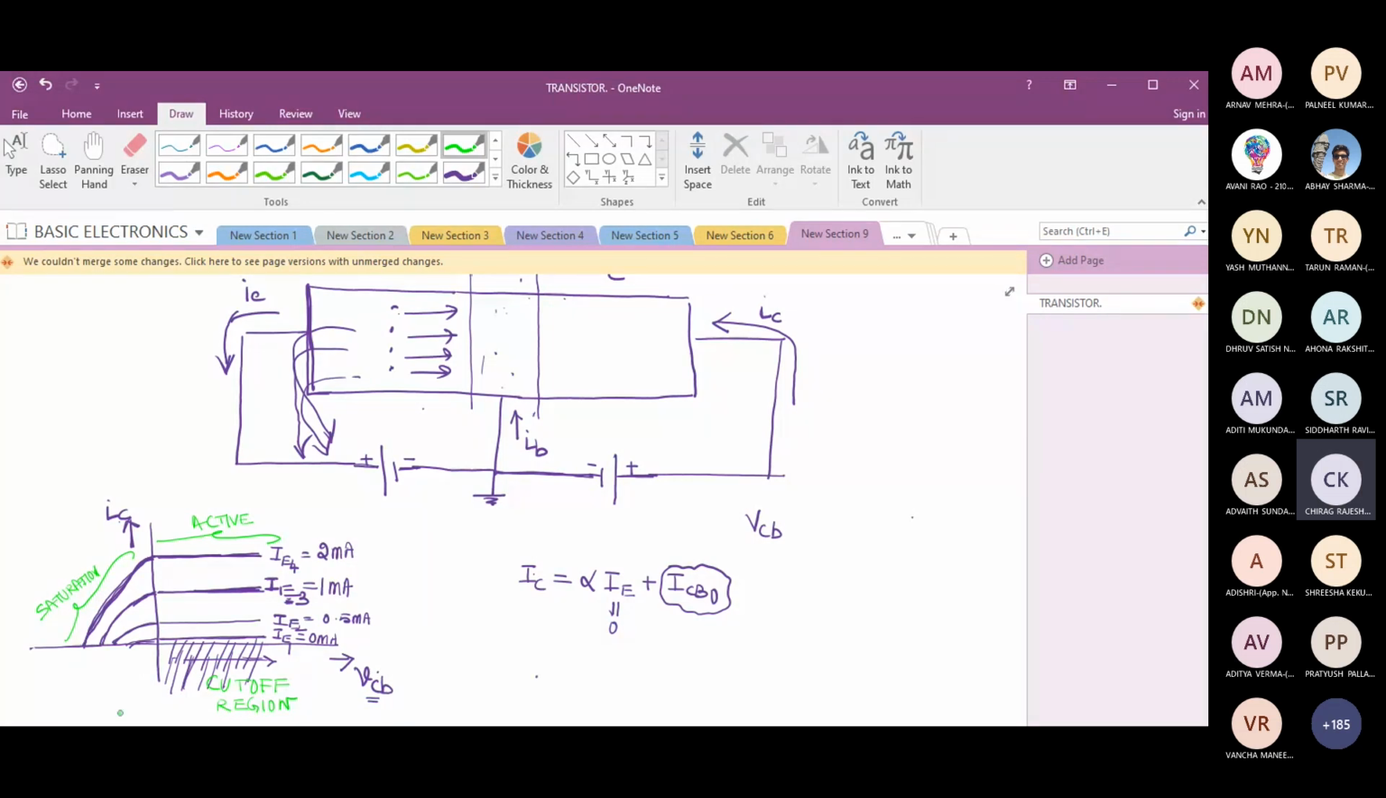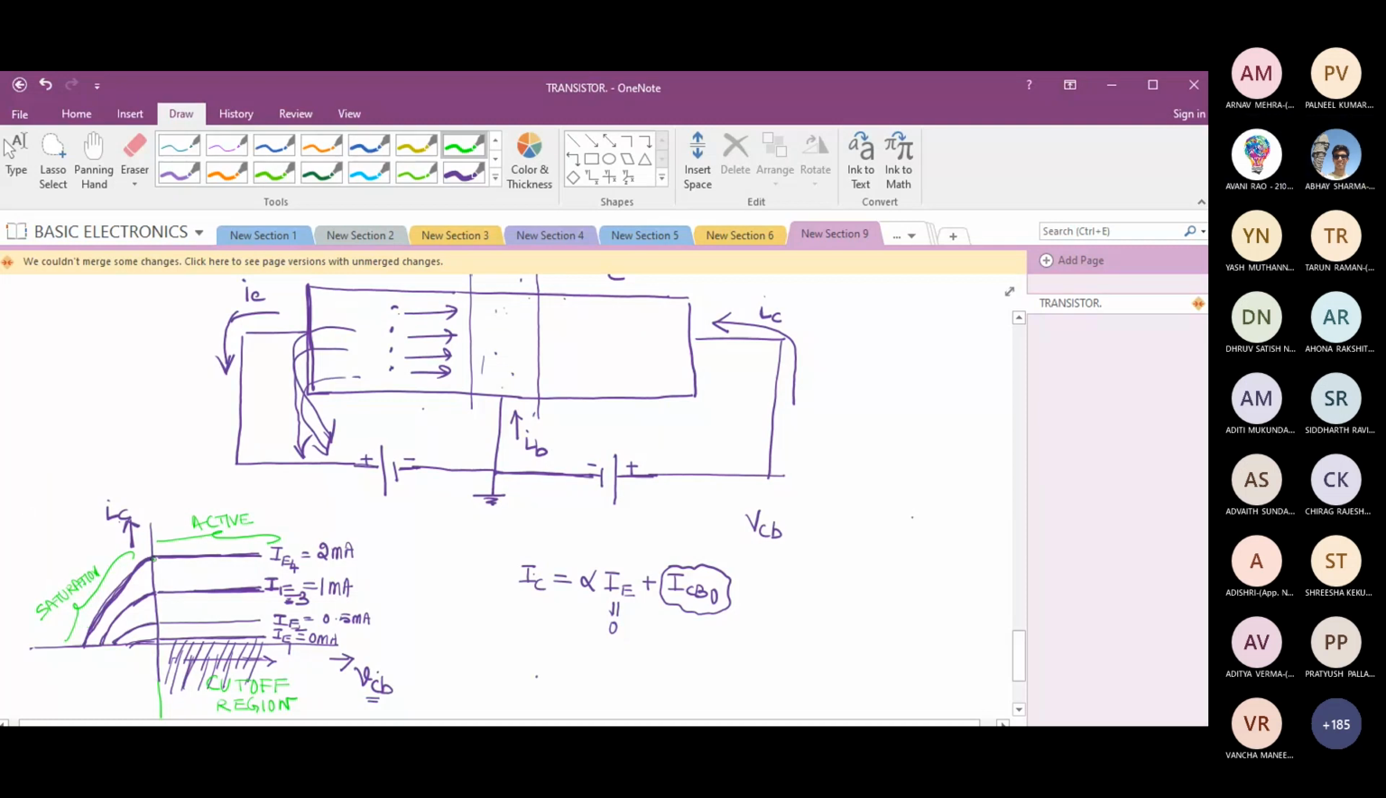We are having a quiz at 6 o'clock, so can you continue in the next session? I'll finish off with this and then I will stop. So I say the region below IE equal to 0 milliamp is the cutoff region. I hope this concept is clear. Fine.